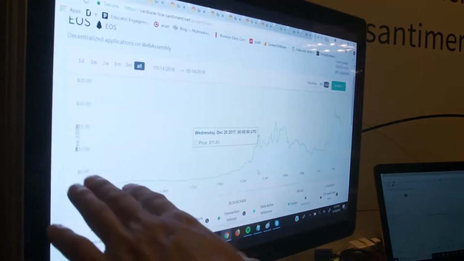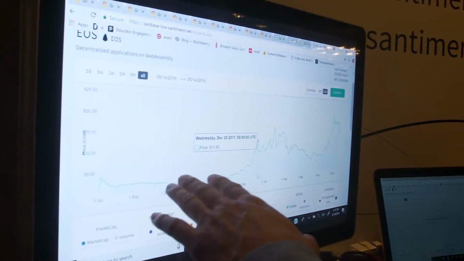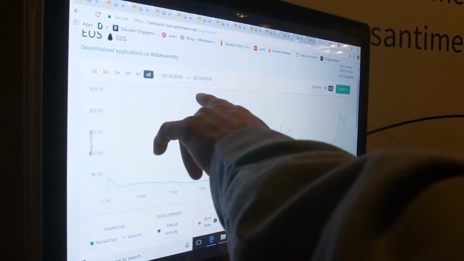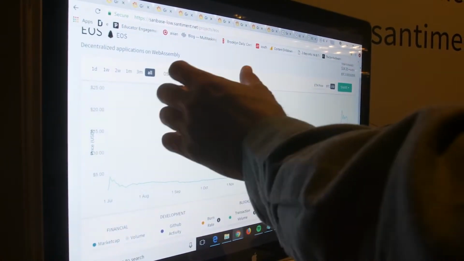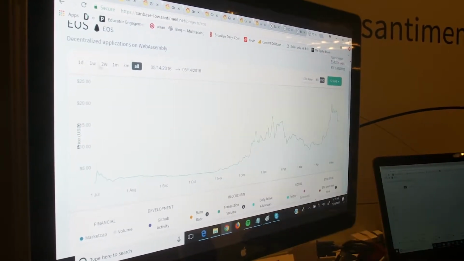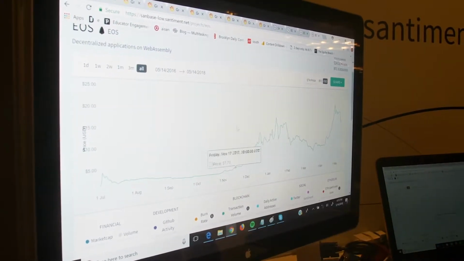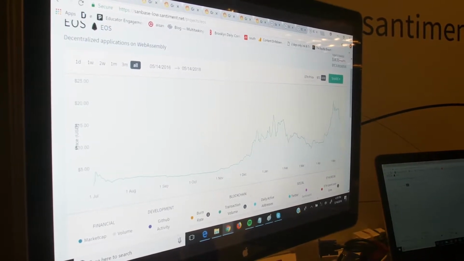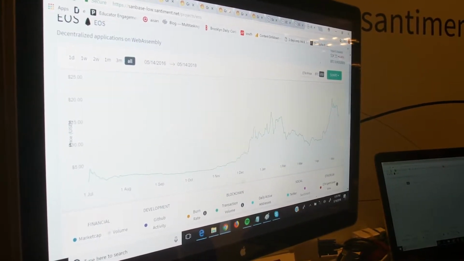Yes. So why don't we take a look at this real quick? I don't know if you can look at the screen. So I guess we have EOS right here, which has been a hot coin lately. Yeah. And the green line is the price movement. And I guess we're looking at a 2-year period. Yeah. Maybe we want to zoom in on a shorter period, maybe just this year. Yeah, you can change the time frame here. Say 3 months maybe.